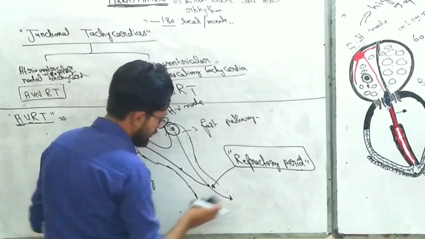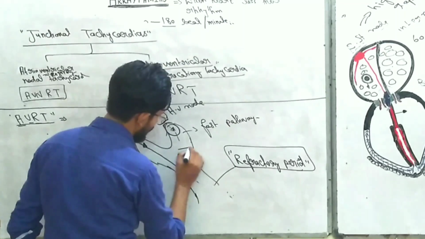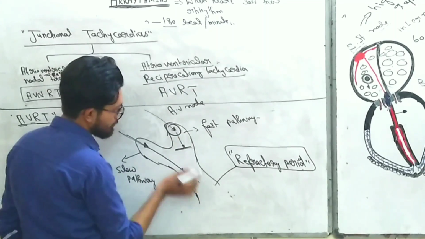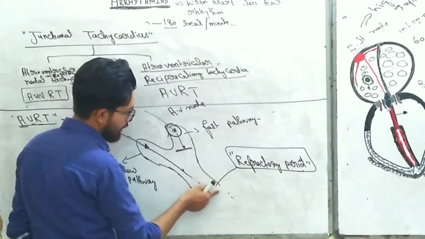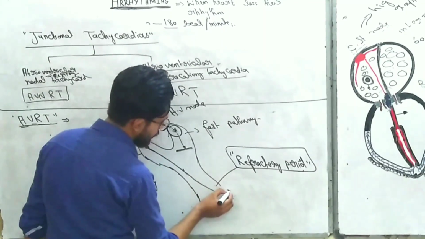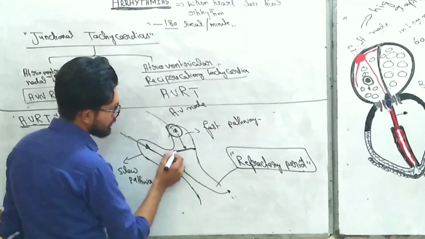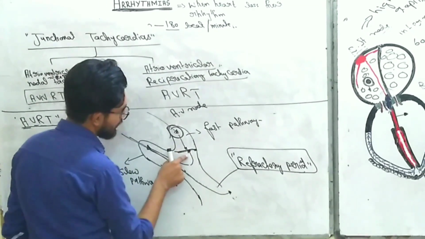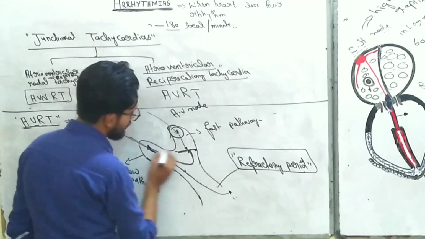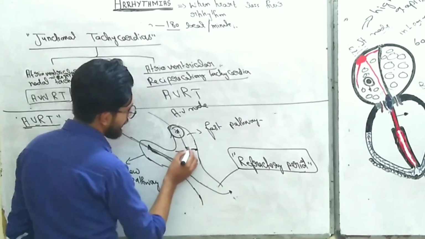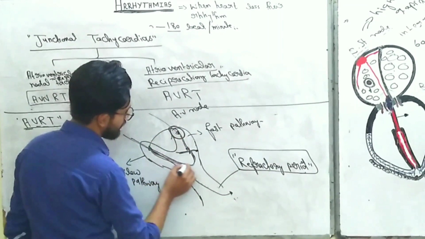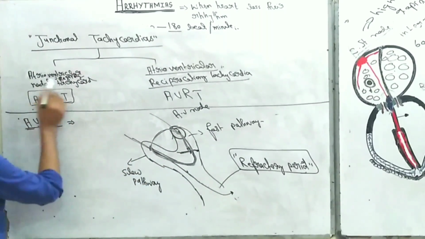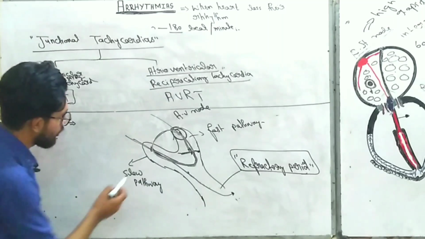But if this fast pathway is blocked, there is no signal going from the AV node to the bundle of His, but this slow pathway slowly starts to depolarize the bundle of His because the fast pathway is blocked, and sometimes this slow pathway re-enters into the blocked pathway, and it repeatedly depolarizes the blocked path, and finally the large potential crosses this barrier and enters into the fast pathway, and they form a circuit, and this circuit is known as a re-entry circuit that is formed within the AV node. That's why it is called atrioventricular nodal re-entry tachycardia.